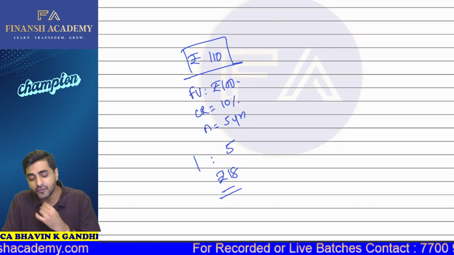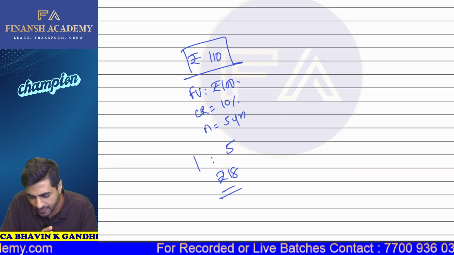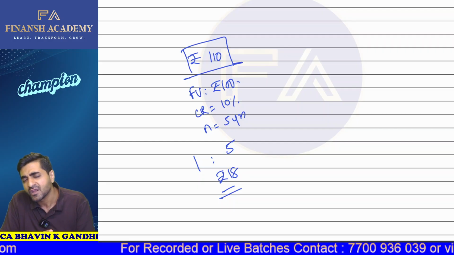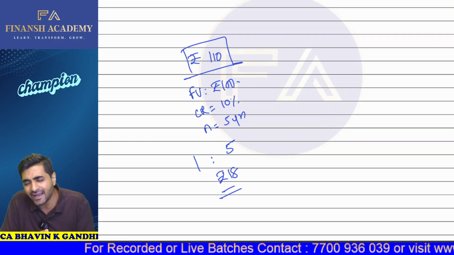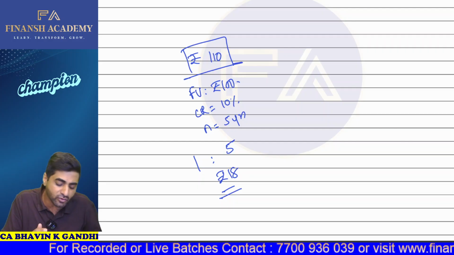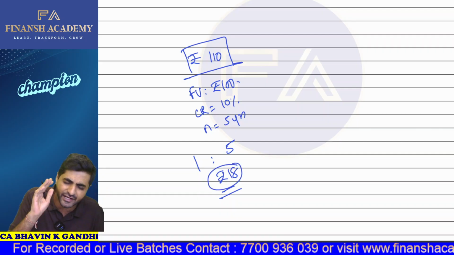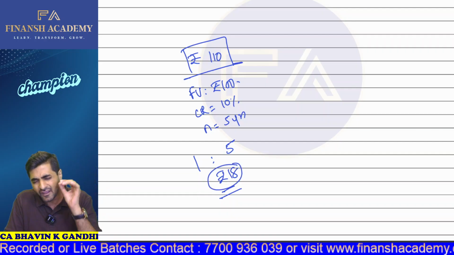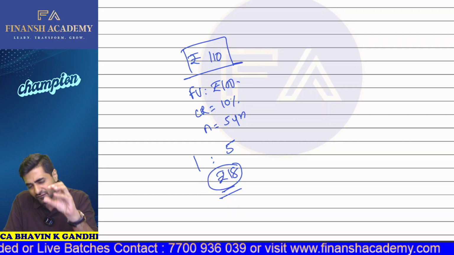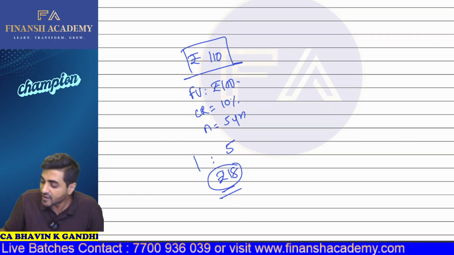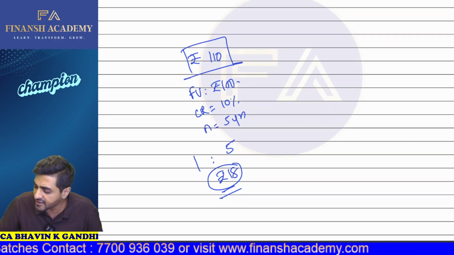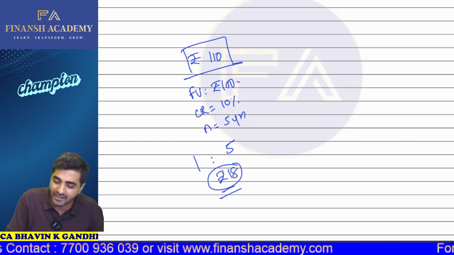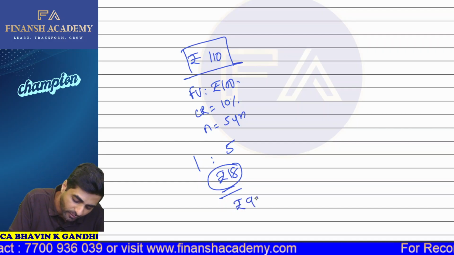So basically, if you are standing here today, and someone wants to buy equity shares, then those equity shares are available right now at 18 rupees. If you are buying 5 equity shares, then 18 into 5 is nothing but 90 rupees. You have to pay 90 rupees right now. Come on, yes or no?